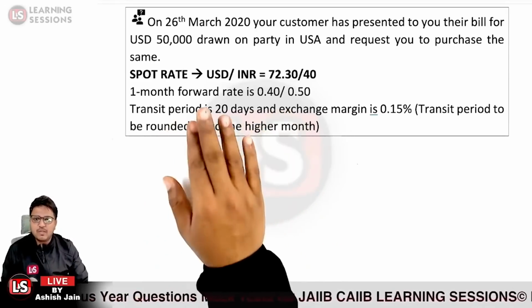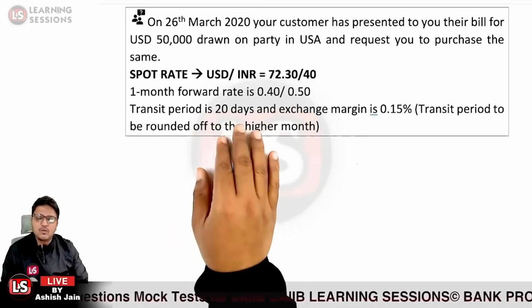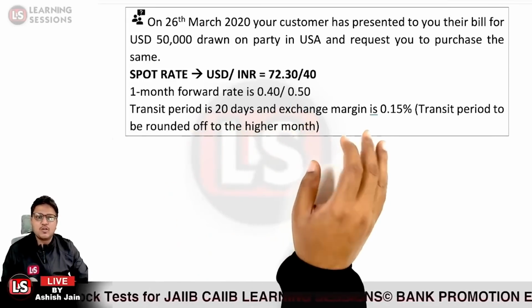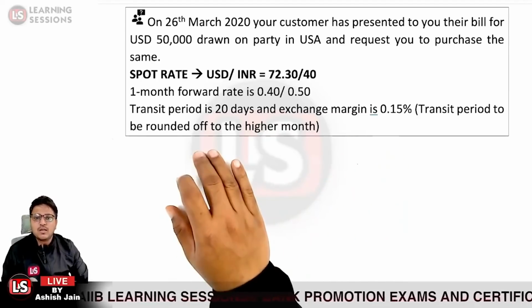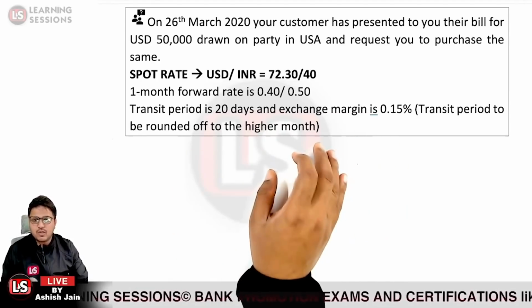Spot rate is given, 1 month forward rate is given, transit period is given to be 20 days, and exchange margin is 0.15%. Okay, and transit period is to be rounded off to the higher month.